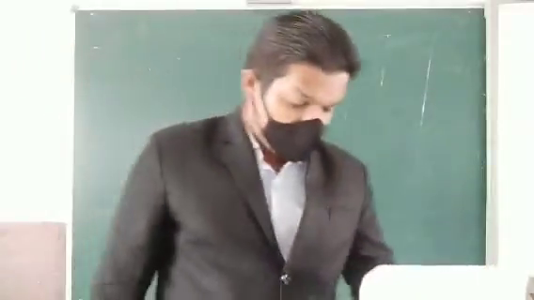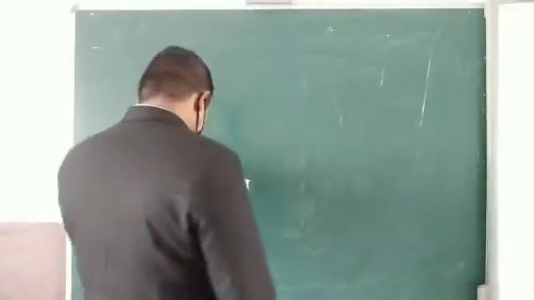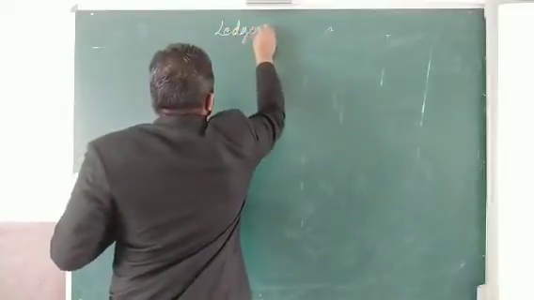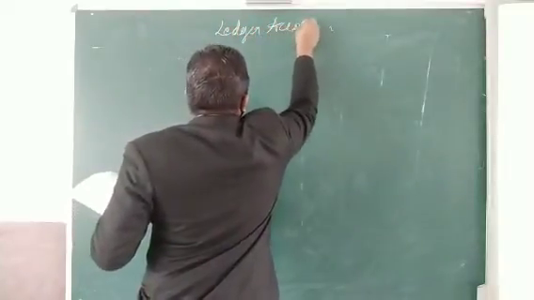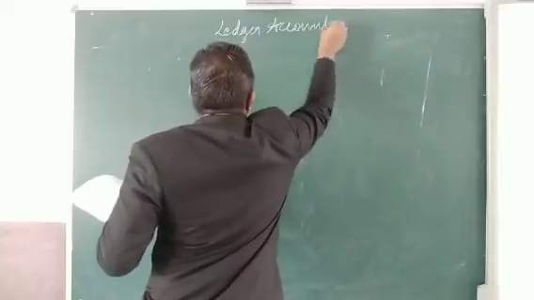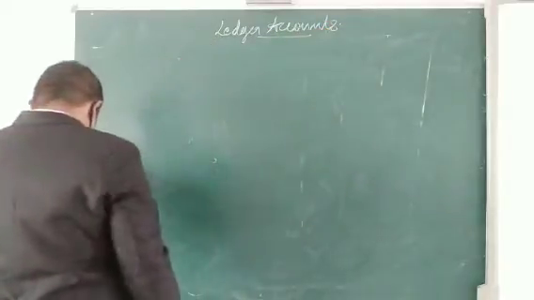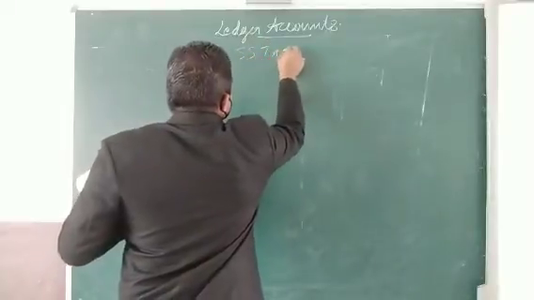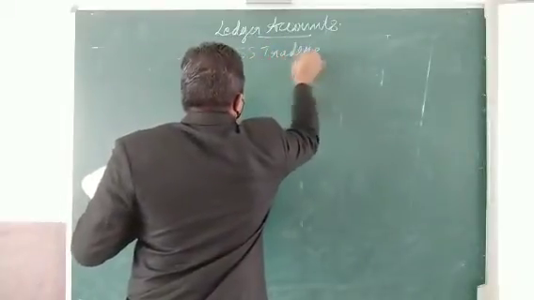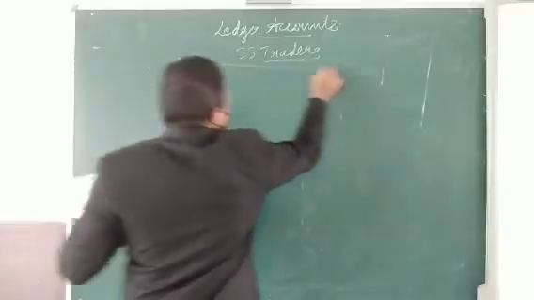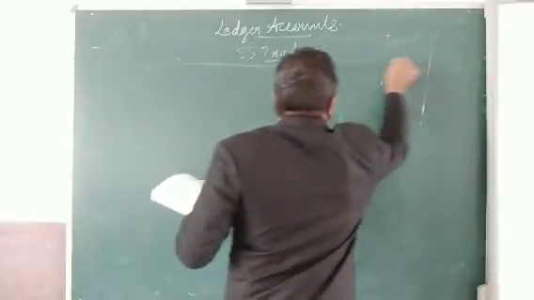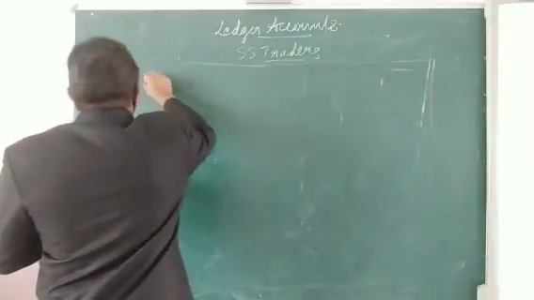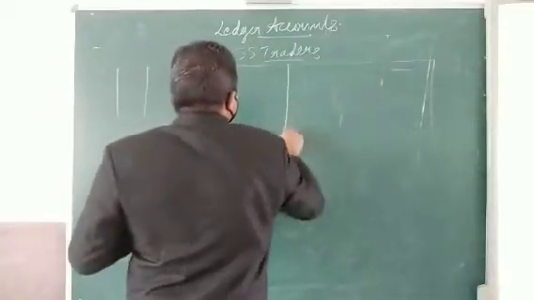Next we have to make the different ledger accounts. So first, SS Traders. Date.